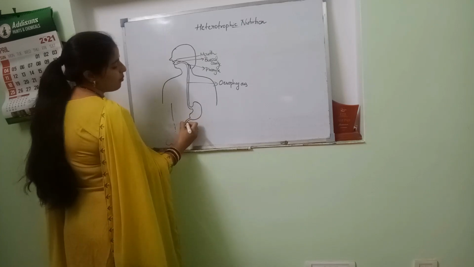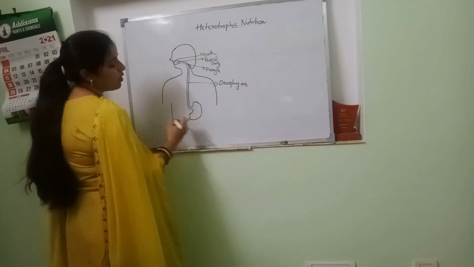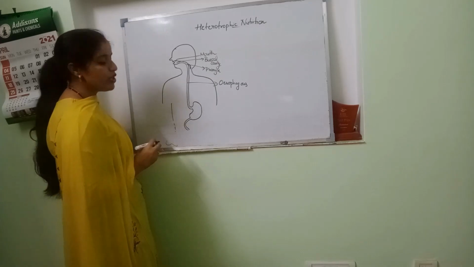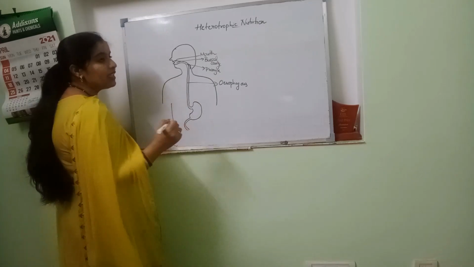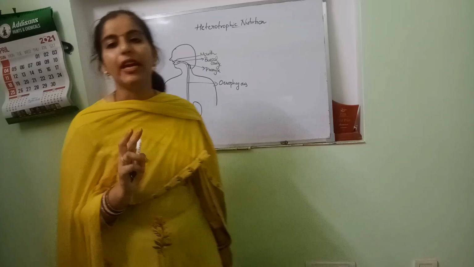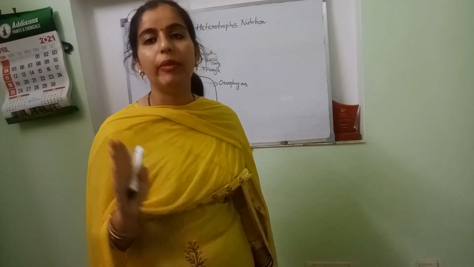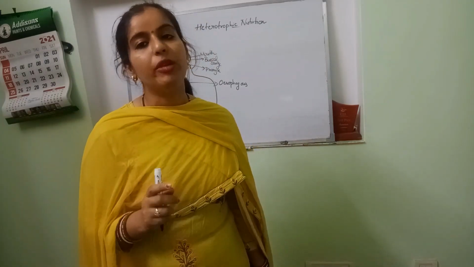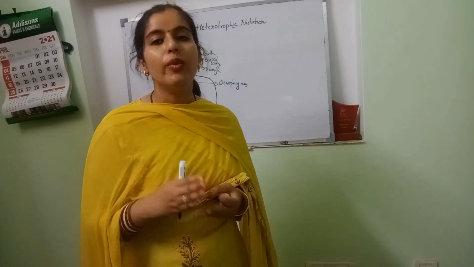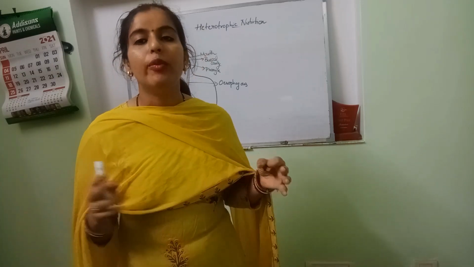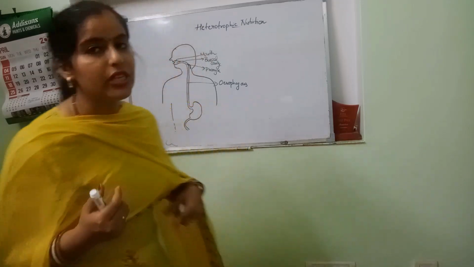That opens up into intestine, U-shaped intestine, duodenum. Small intestine has three parts: duodenum, jejunum, ileum. Duodenum, jejunum, ileum, you need to know, because here we are going to partition where the digestion is completed and where absorption has started.